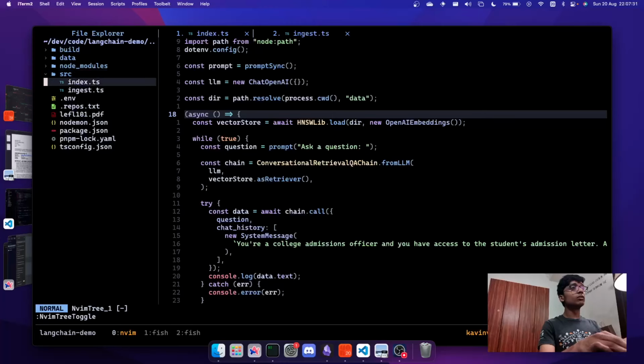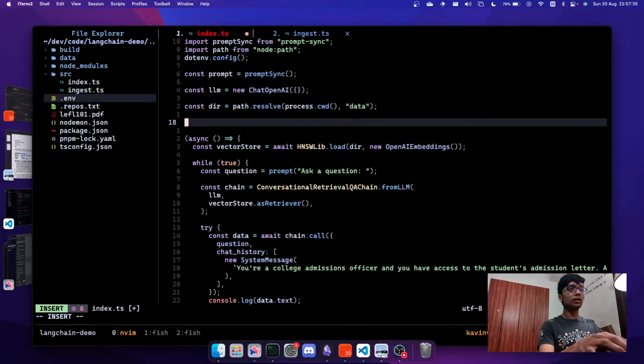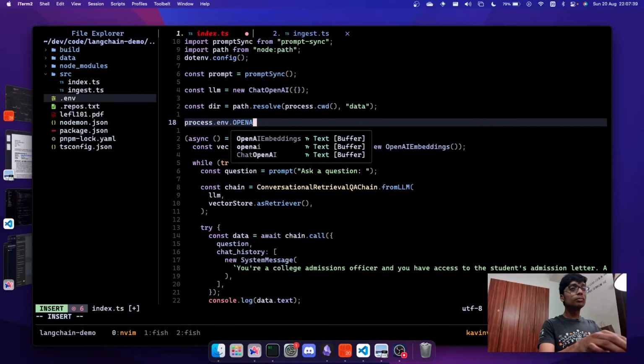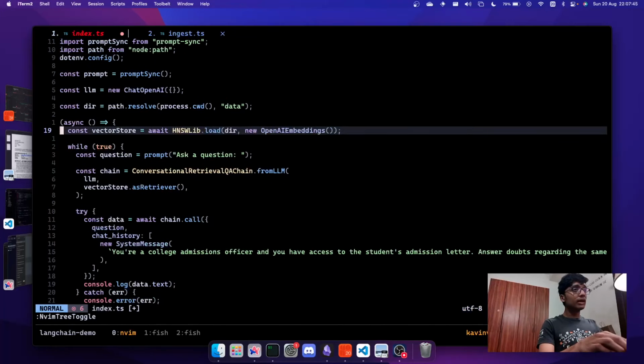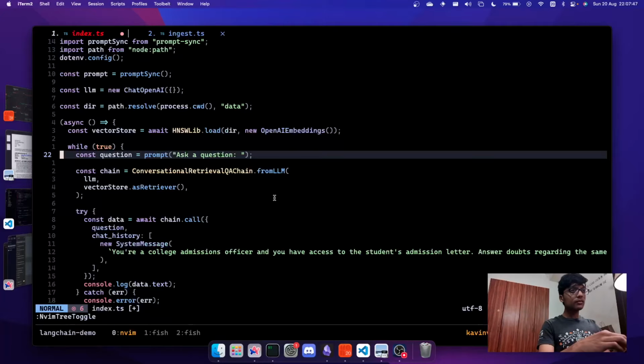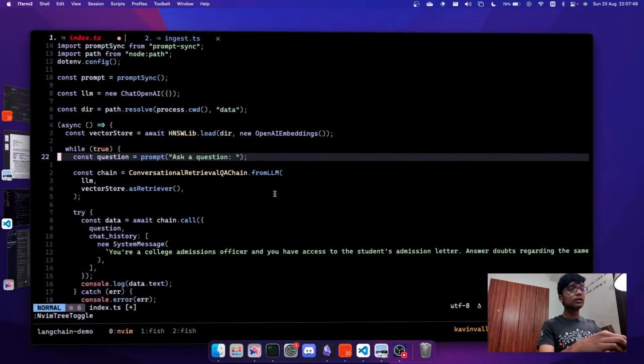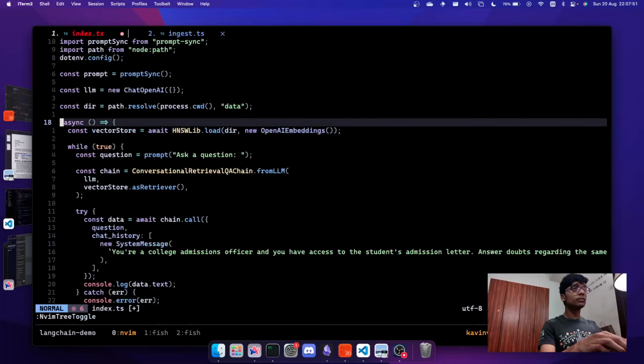I just have a normal src directory. I have a .env with the OPENAI_API_KEY, so that it works with this. I'll talk about that in a second, but don't mind all the other things over here. But yeah, that's a basic starting point.